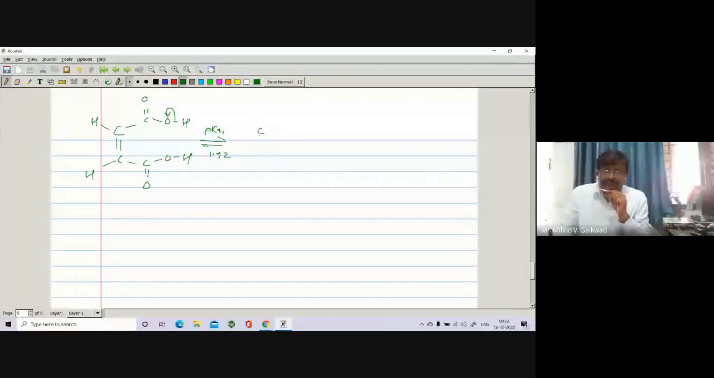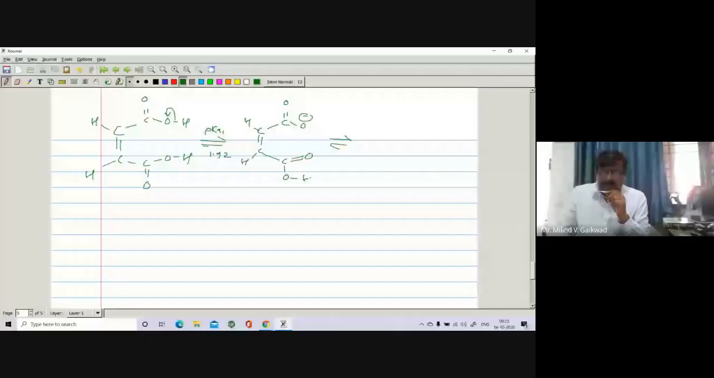You get the corresponding conjugate base, like this: C double bond O, and here is O negative, and here is OH and a double bond O. Further, the second COOH undergoes dissociation. We can write the dissociation of the second one.